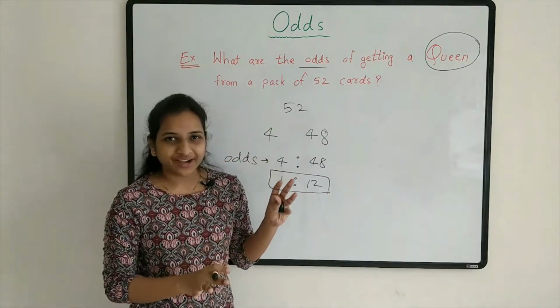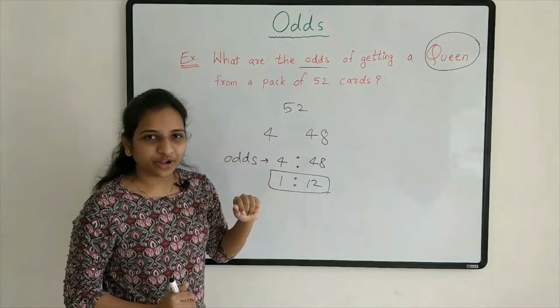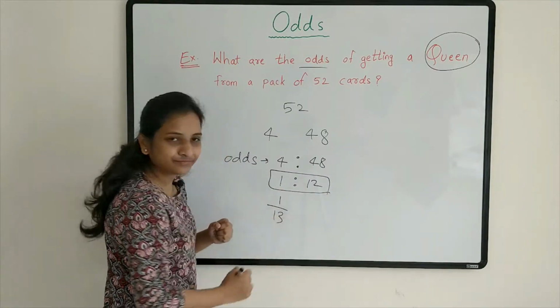See, here we can find probability also. Probability of getting a queen from a pack of 52 cards. Probability will be 1 divided by 13. Fine.